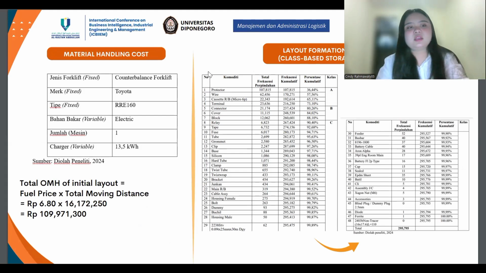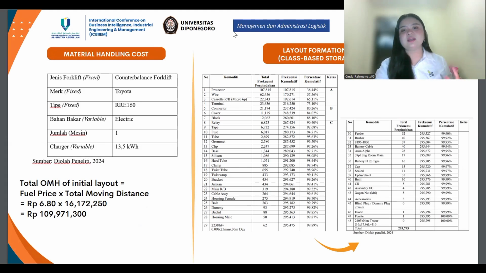Both the material handling cost. Total OMH of the initial layout equals the fuel price times the total moving distance. Here it is about the material handling cost and layout formation with the CBS method, or class-based storage method.